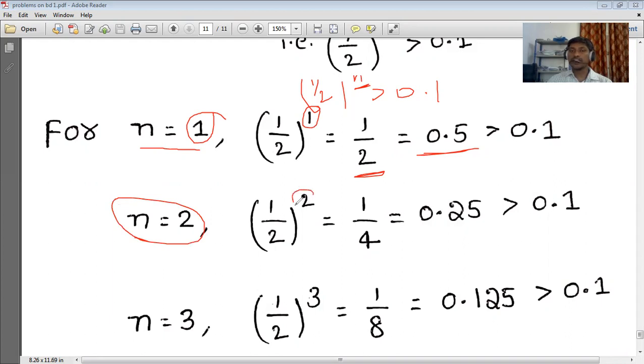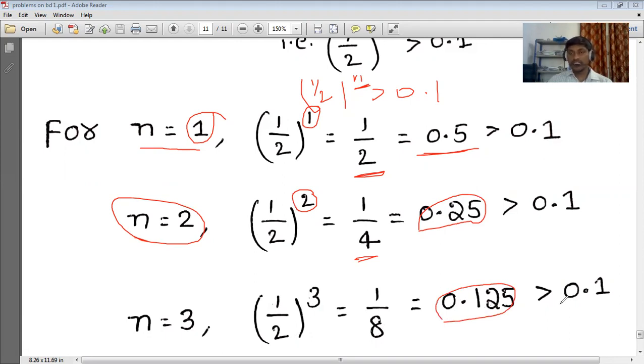So we are substituting n is equal to 2. (1/2)^2 is 1/4, which is equal to 0.25. This is also obviously greater than 0.1. Now we are substituting n as 3. (1/2)^3 is equal to 1/8, because 1 cubed is 1 and 2 cubed is 8. So 1/8 is equal to 0.125. This is also obviously greater than 0.1.